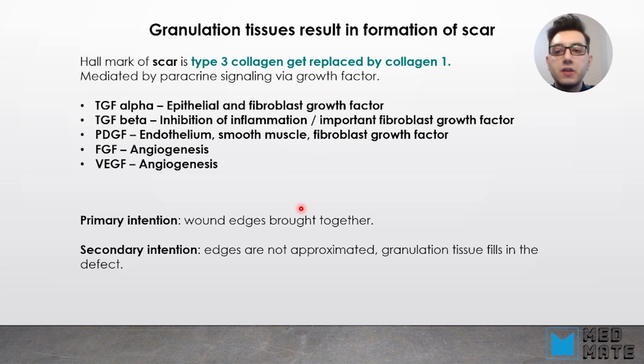The first one is primary intention, and that's when we bring the two edges of the wound together. For example, we have the suturing of the tissue. And the secondary intention is when the edges are not approximated and granulation tissue is just filling in that part of the tissue.